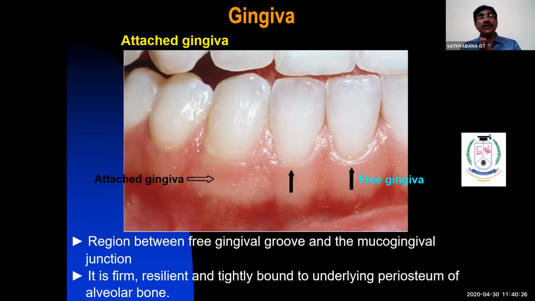It is called mucoperiosteum. It does not stretch. This area is exposed to a greater amount of masticatory forces, and it withstands those forces. It extends from the free gingiva to the mucogingival junction. See, this is the free gingiva, and this is the mucogingival junction. So, from the free gingiva to the mucogingival junction.